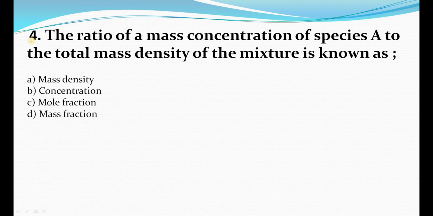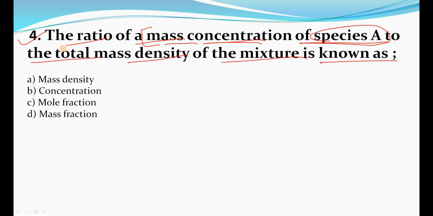Now the fourth question is, the ratio of mass concentration of species A to the total mass density of the mixture is known as. Always try to keep in mind the important keyword, and here the important keyword is mass concentration of species A to the total mass density of the mixture, right?